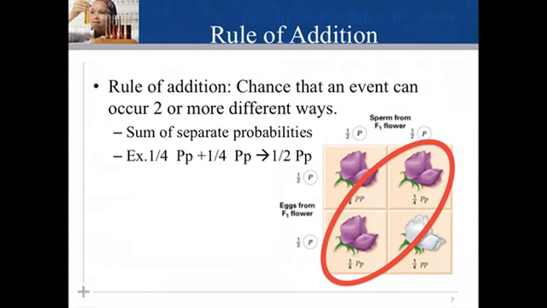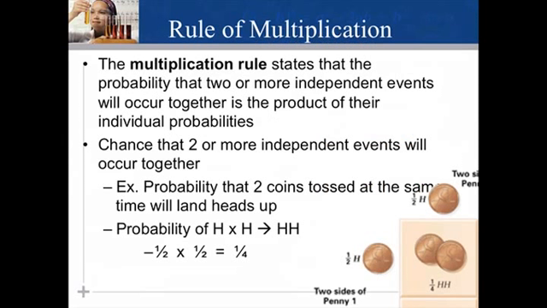The rule of addition can be used to figure out the probability that an F2 plant from a monohybrid cross will be heterozygous rather than homozygous. The multiplication rule, also called the product rule, states that the probability that 2 or more independent events will occur together is the product of their individual probabilities. Probability in an F1 monohybrid cross can be determined using this multiplication rule.